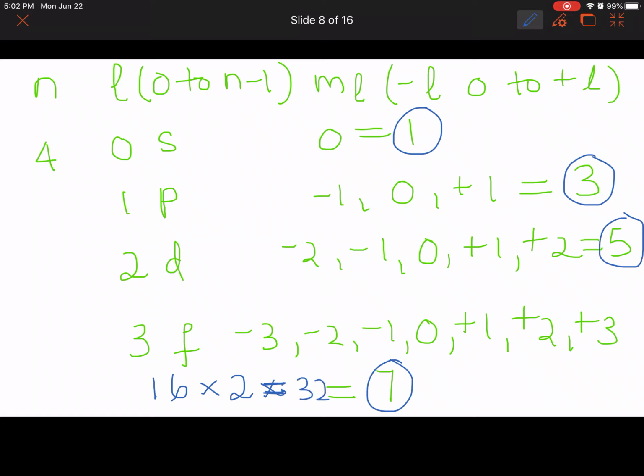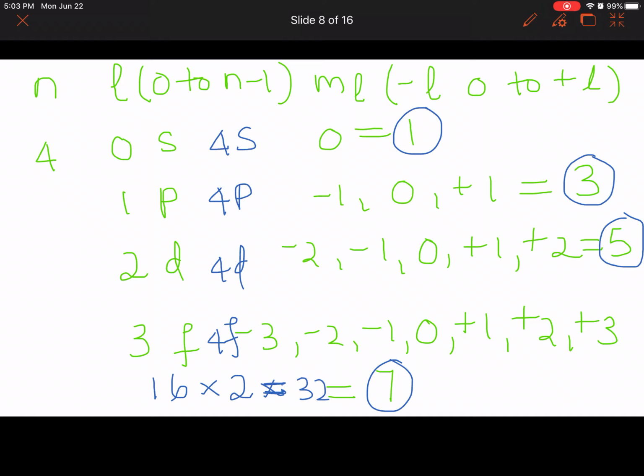So there are 32 electrons possible in a single atom with n equals 4. The correct answer is 32. If the s orbital is in the n equals 4 level, we call it 4s. This is 4p, 4d, 4f, like that.